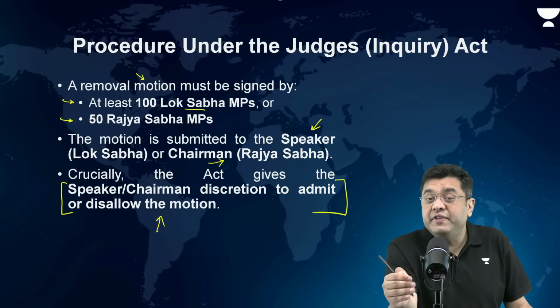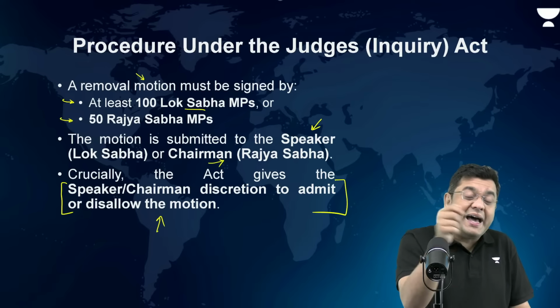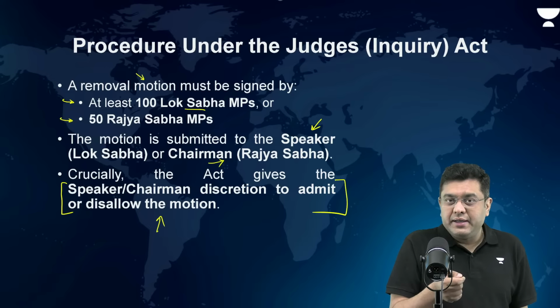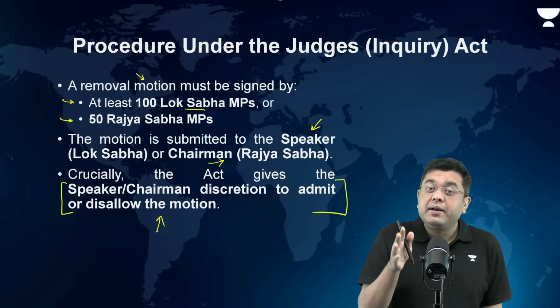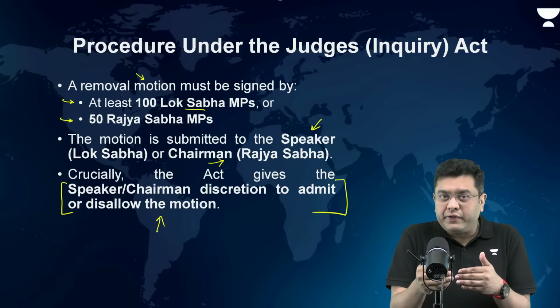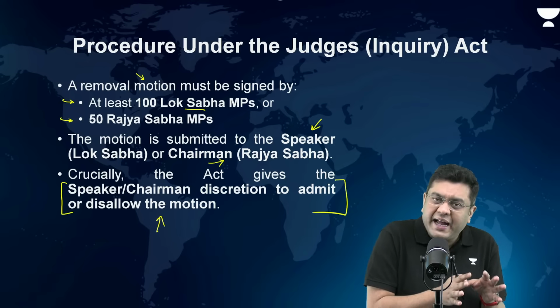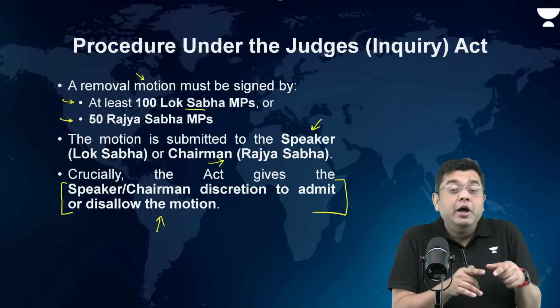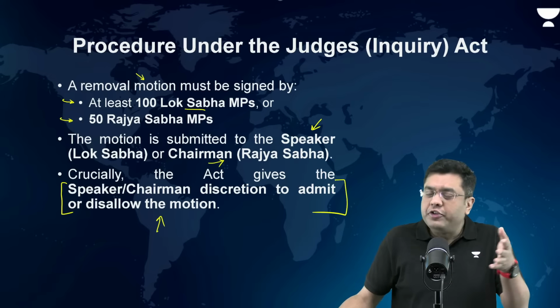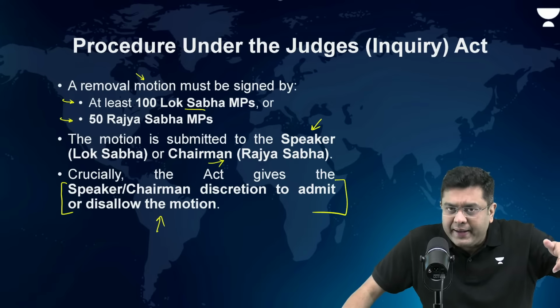Under Article 61, which deals with the impeachment of the President, the chair has to accept it. But here, the Speaker has got a discretionary power.